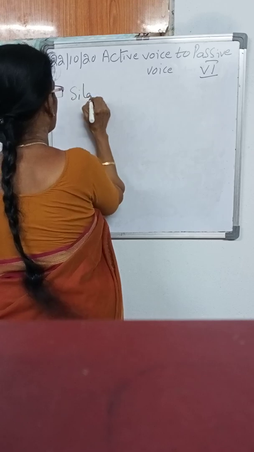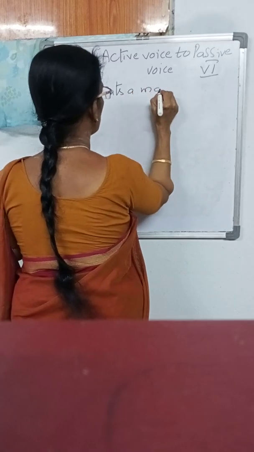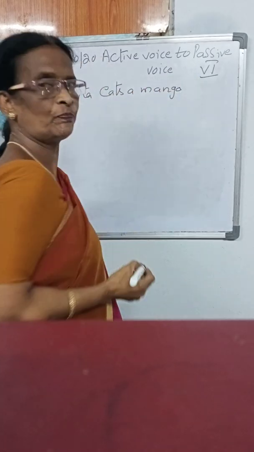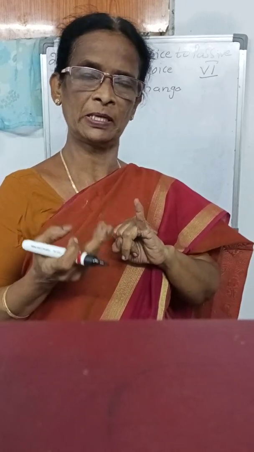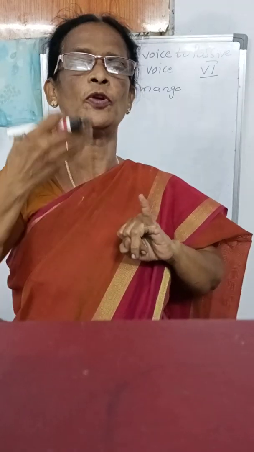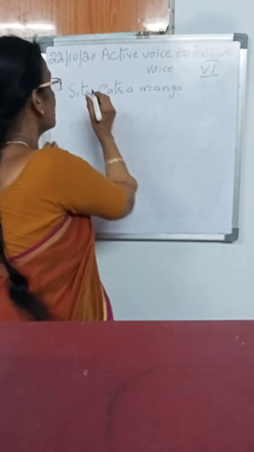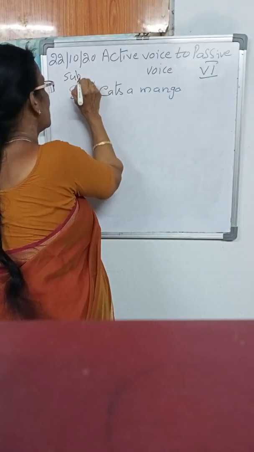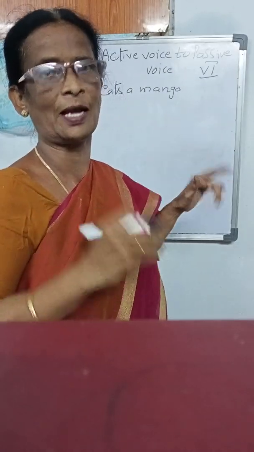For example, I am saying, Sita eats a mango. Here, for every active voice, we have to divide it into three parts. Number one is the subject. Subject means maybe a person, maybe a thing, whatever we are going to know about. In this, what is the subject? Sita is the subject. So what the subject is going to do, we are going to know about Sita.